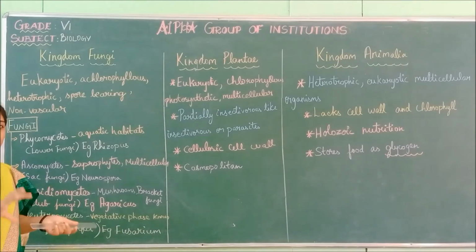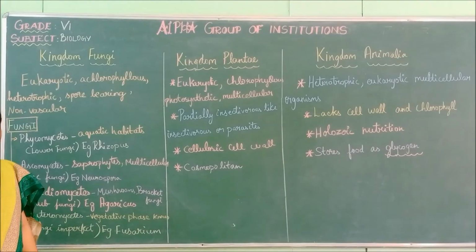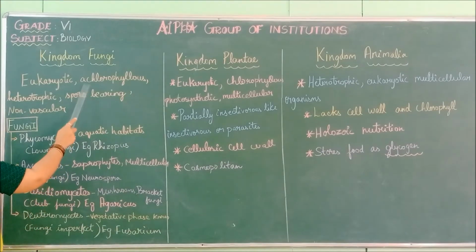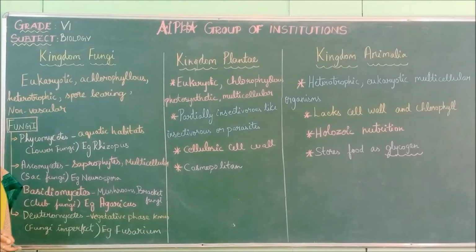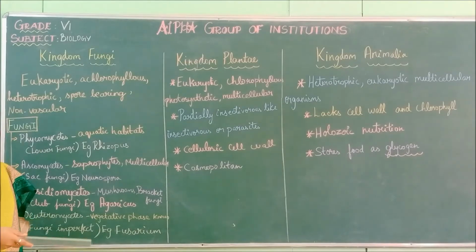When there is no photosynthesis and chlorophyll, what happens? It depends on other organisms for nutrition. So from this itself we can tell they are dependent on other organisms. They are not autotrophs, they are heterotrophs.